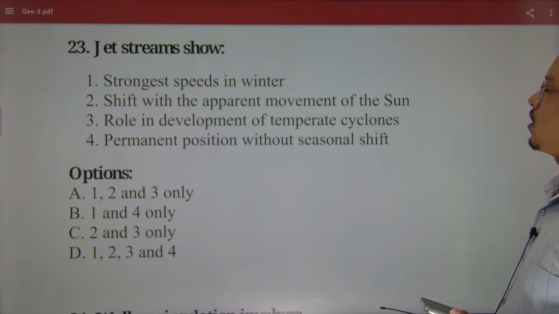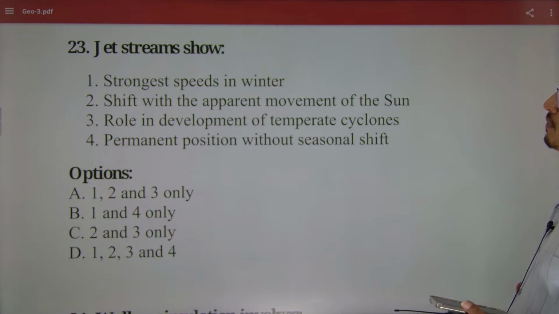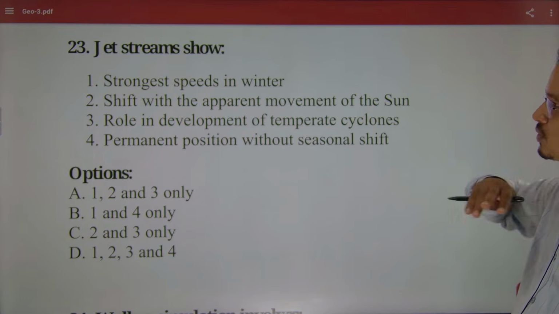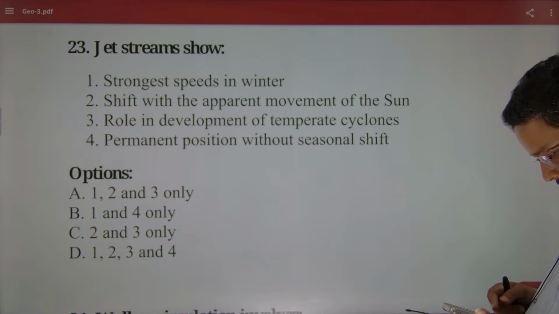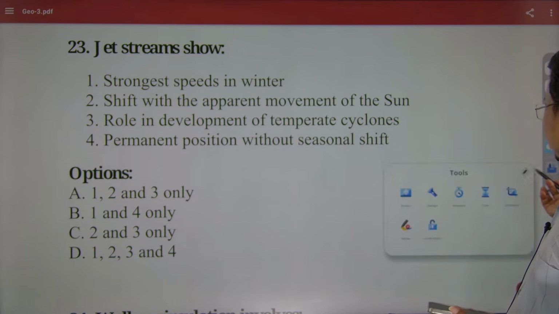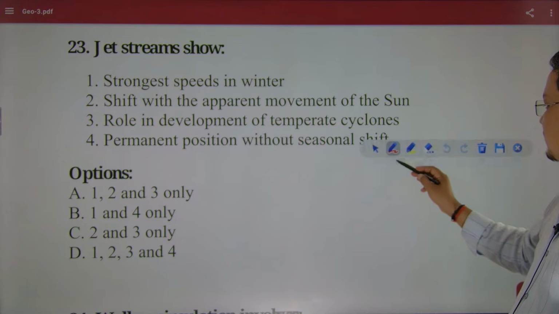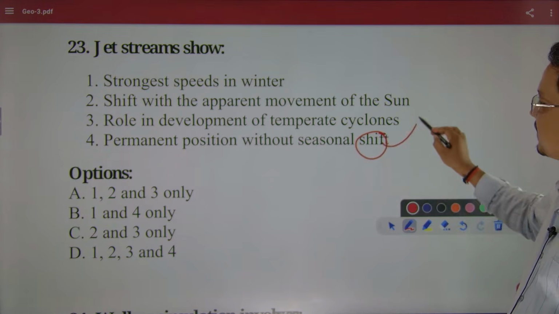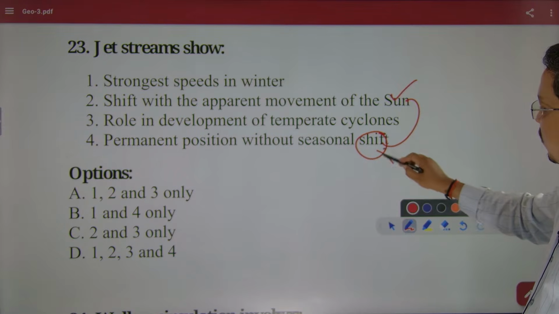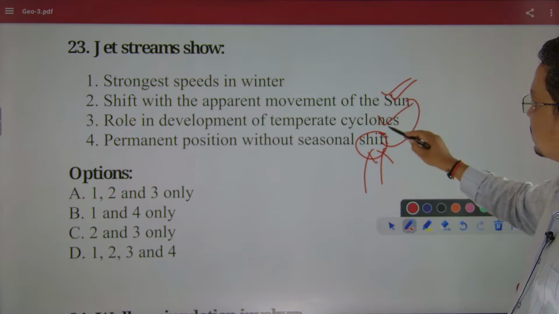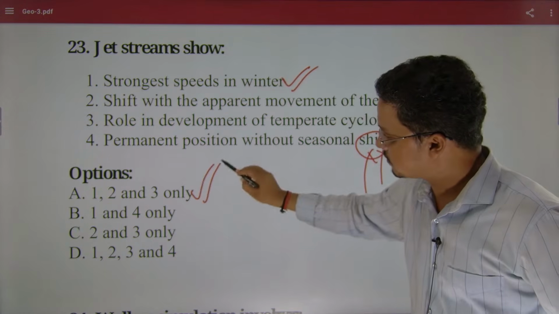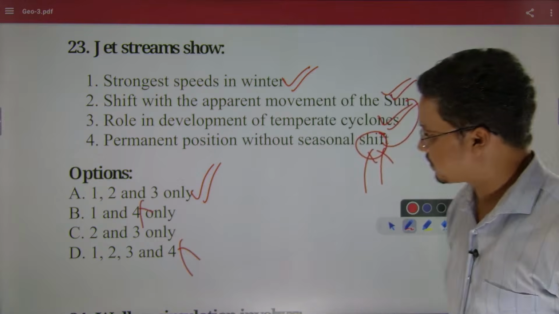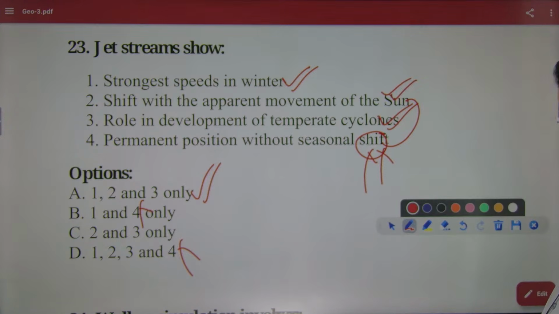Jet stream: strongest wind speeds in winter, shift with apparent movement of the sun, role in development of the temperate cyclones, permanent position without seasonal shift. Permanent position, nowhere in the world does that exist. If this statement is correct, then the other is automatically wrong; if this one is correct, this one is wrong.